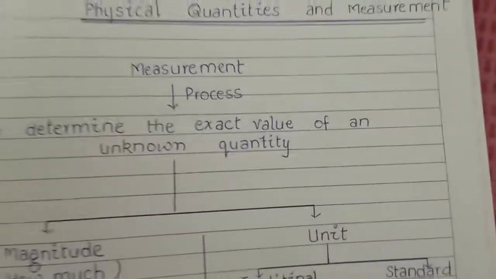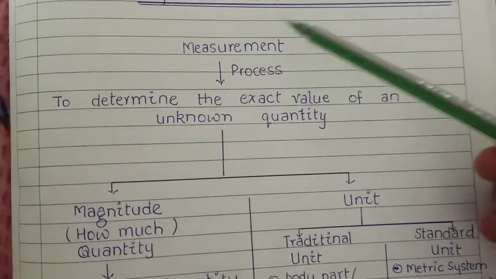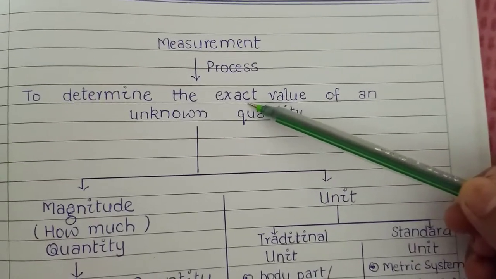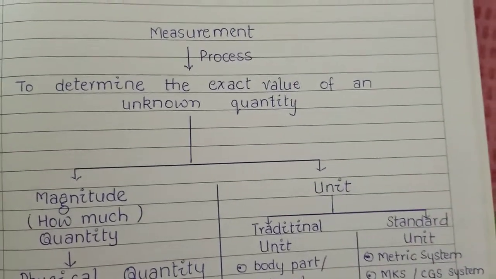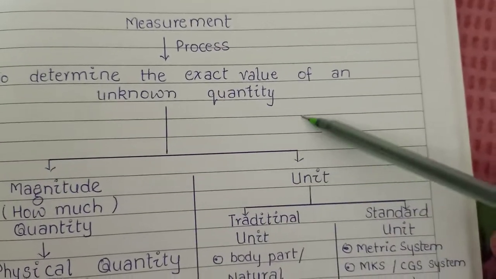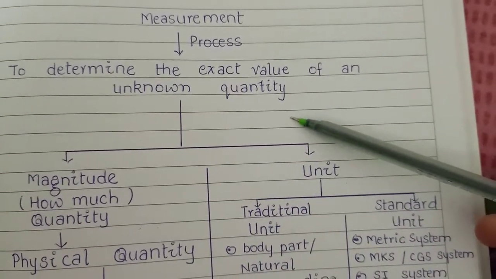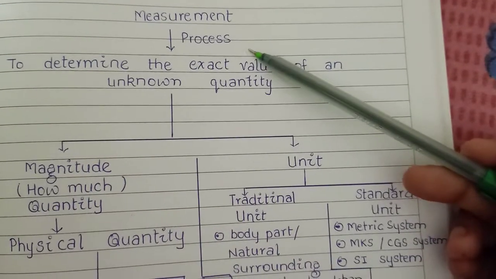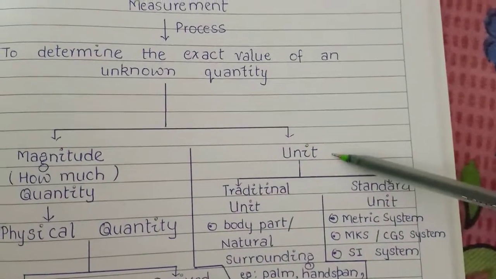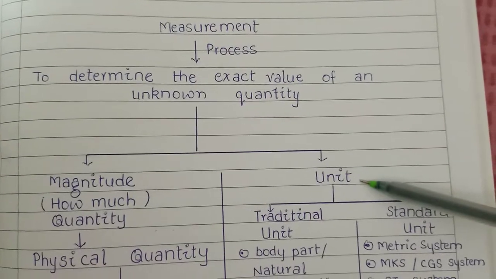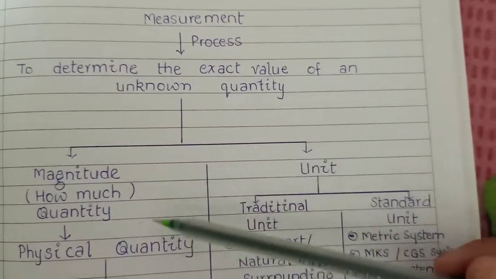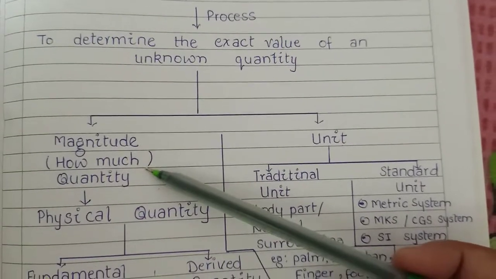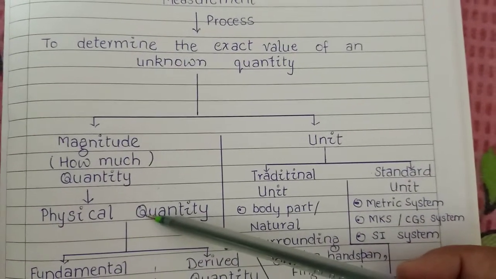Now again I repeat, measurement is a process to determine the exact value of an unknown quantity. The main parts of the measurement process are magnitude and unit. Magnitude defines how much quantity.